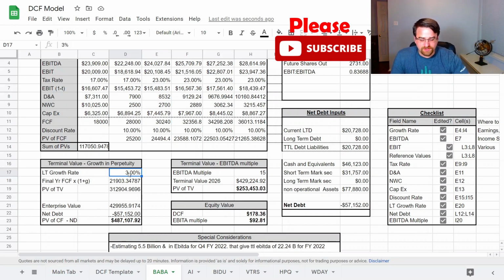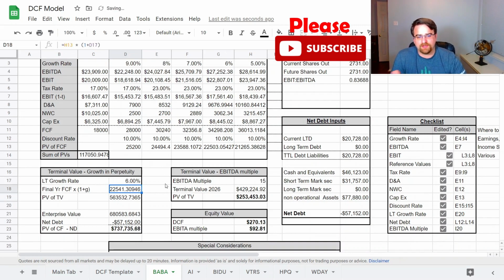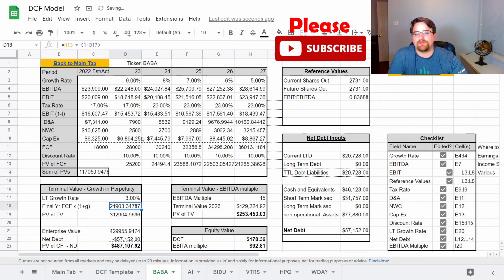178.36. Now, if we just had a long-term growth rate of 4, that gets us to 198. At 5, it gets us to 227. And at 6, which is still, I think, higher than our last year, which I probably highly doubt it, starts getting you closer to 300. So I'm going to go ahead and lower that back down to 3, and we'll go through this again. So in 2024, we're going to have $28 billion.